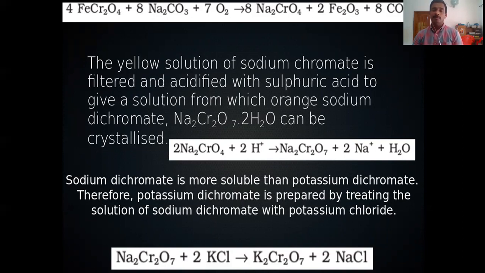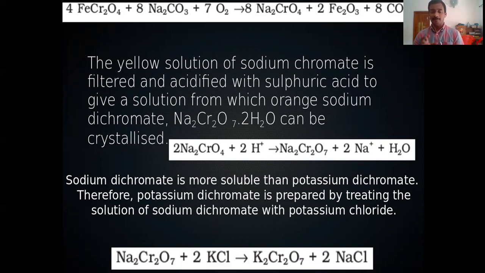The yellow solution of sodium chromate is filtered and acidified with sulfuric acid. A simple process. Simply add acid to sodium chromate. Then sodium chromate will change to sodium dichromate. That is the second step. Conversion of sodium chromate to sodium dichromate by the addition of dilute sulfuric acid. The equation is given here. 2Na2CrO4 plus 2H+ gives Na2Cr2O7 plus 2Na+ plus H2O.